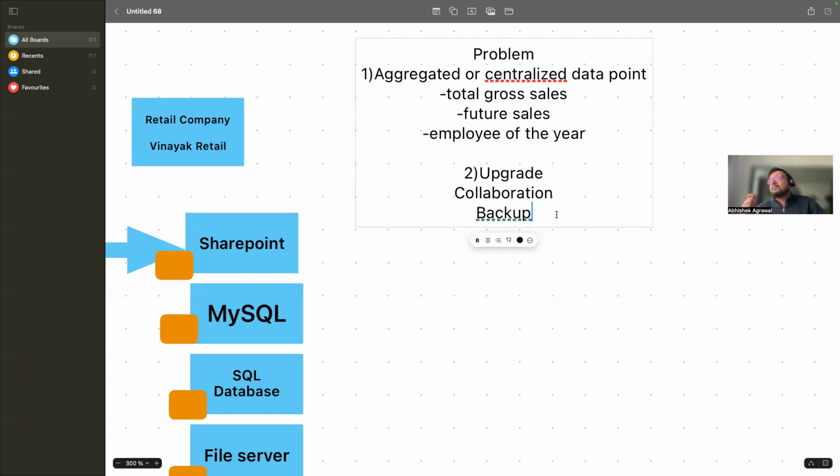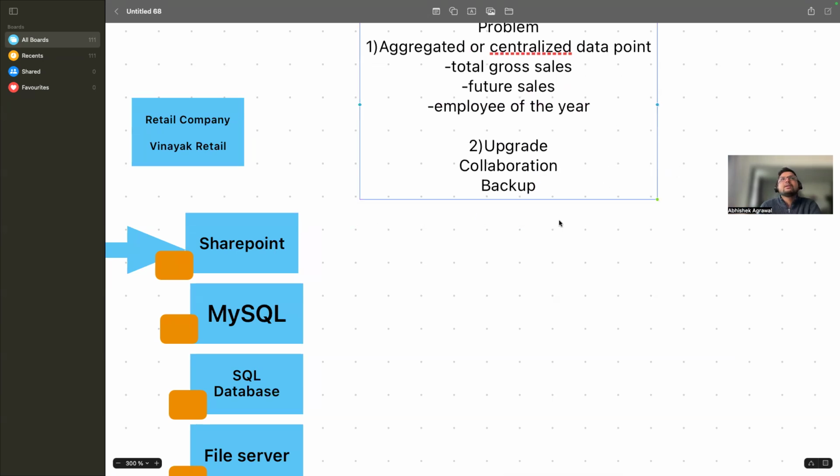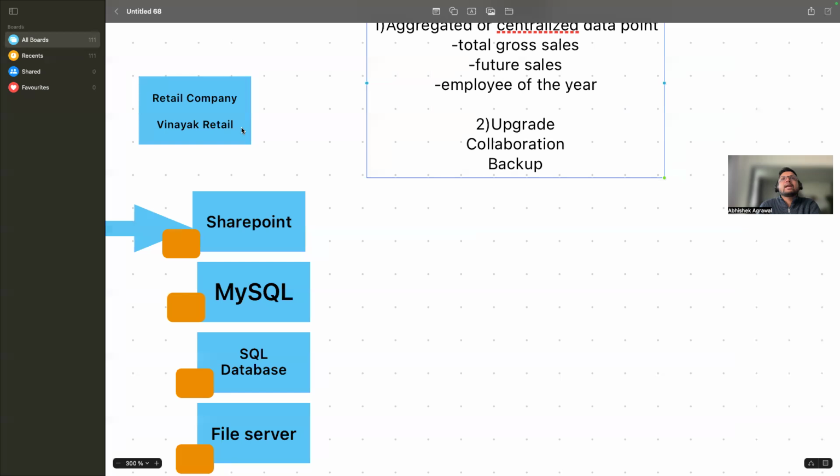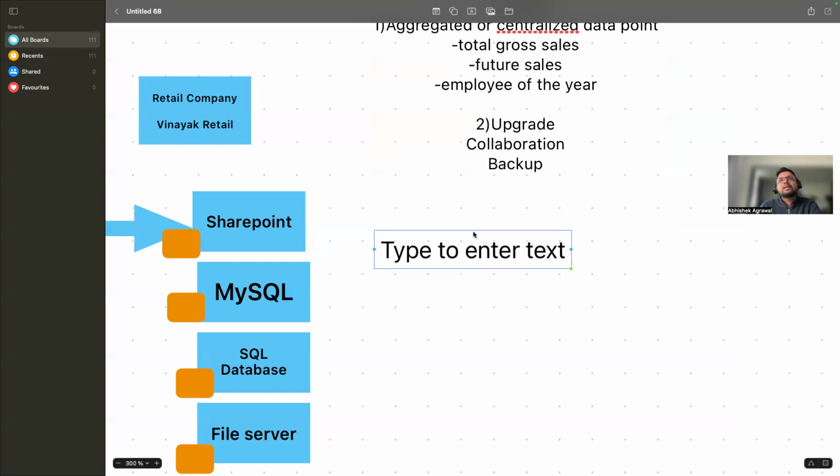If you want to upgrade the pen drive, you need to go to the market and purchase a new one. And if the data is lost, you also need to go to the market and handle that. So these are the problems, and that is why people are switching to the cloud, and these are the problems Vinayak Retail is also facing, right?